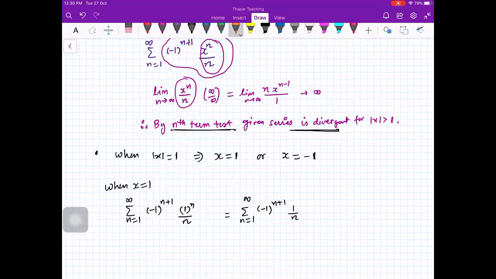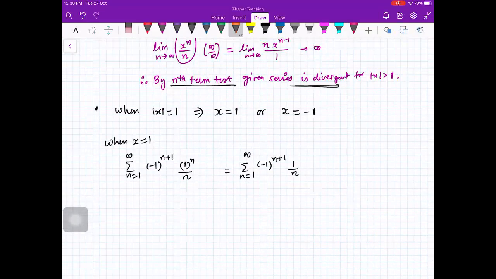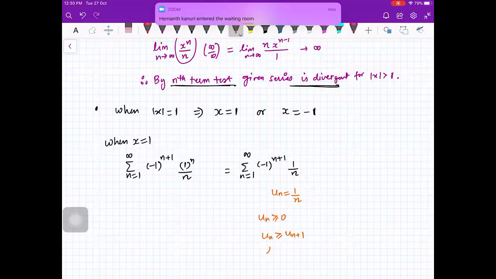Convergent or divergent? Convergent, how? By Leibniz test. Here u_n is 1 by n. u_n is positive, u_n is decreasing, and limit u_n is 0. Therefore, convergent by Leibniz test.